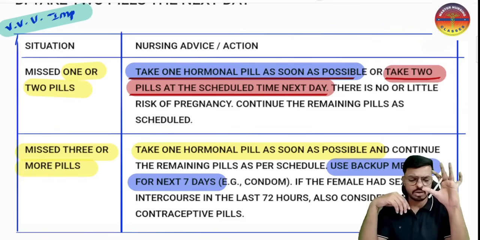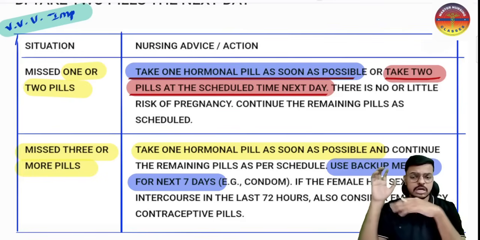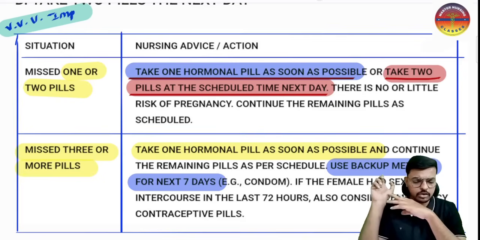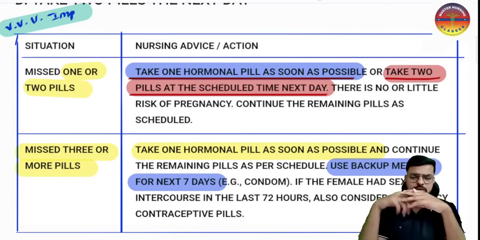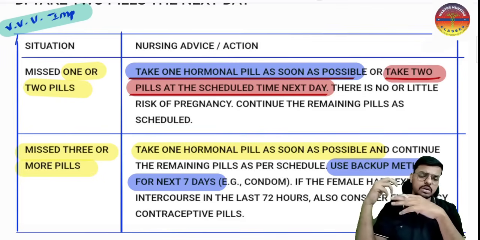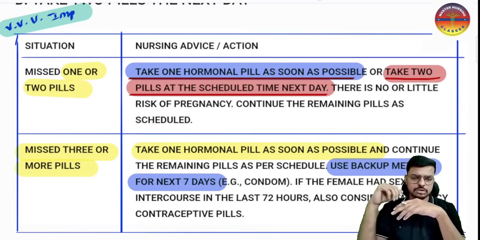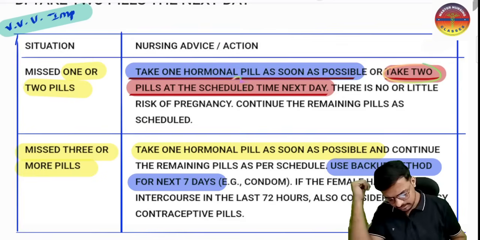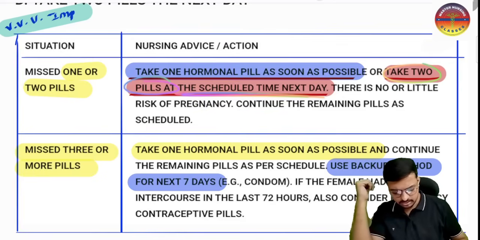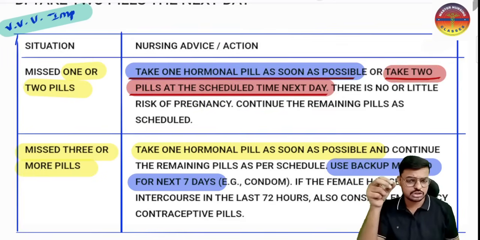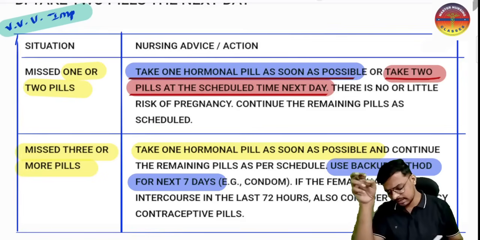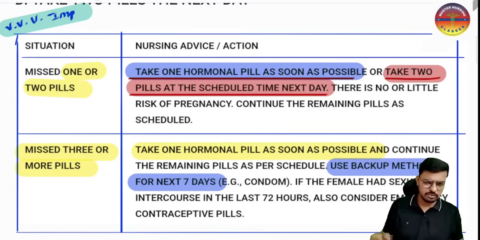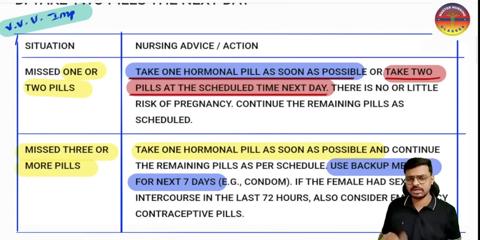Otherwise, say she has forgotten the medication in the morning, and at night she remembers that she has not taken the tablet in the morning. What to do at that time? We have to educate her to take the two tablets at the scheduled time the next day. That means next day morning she has to take the two medications, and there is no risk of pregnancy if we miss one or two tablets. There is little or no risk, and extra protection is not required.